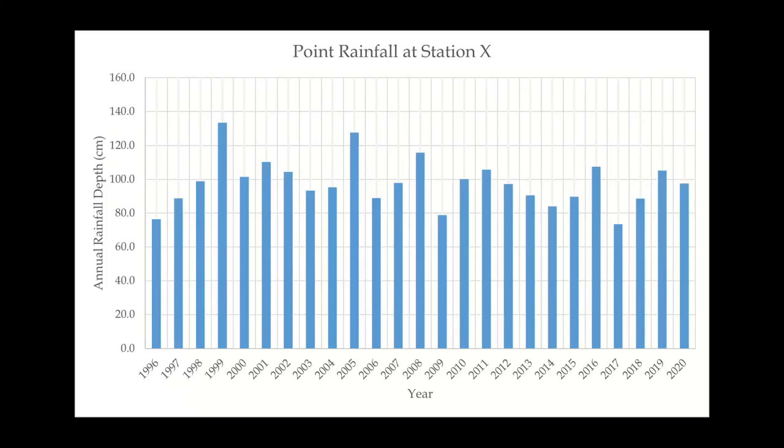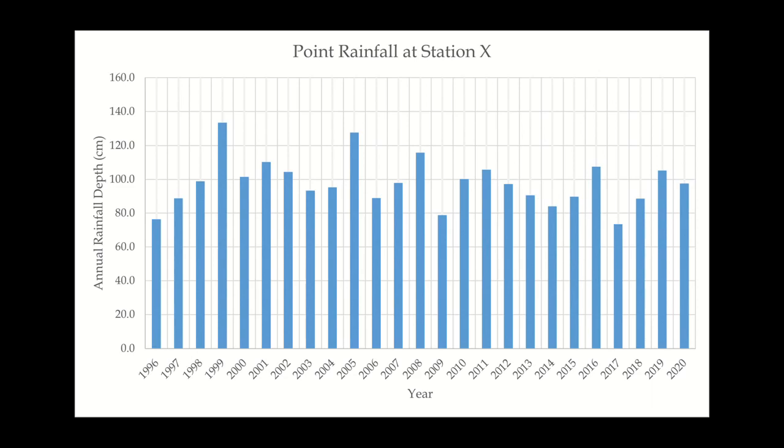When we have a huge amount of data from a rainfall gauge station, we may be able to predict future rainfall reliably. Let's say we have a set of historical annual rainfall depth data collected by a station. Within the 25 years period, 10 of them recorded rainfall depth greater than 100 cm. Given the fact that rainfall is a random process, what would be the probability of annual rainfall depth exceeding 100 cm for this station?